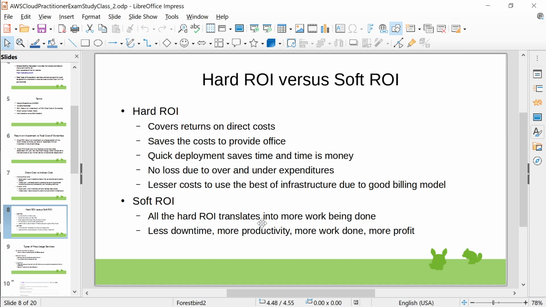And you are no longer focused on solving technical problems like machines being down. You're not focusing on infrastructure problems, you're focusing on what new features you want to add to the software. Let's say you're having a banking software, then what you can make online, those are the things you can spend more time on. So all of those benefits are known as soft ROI.